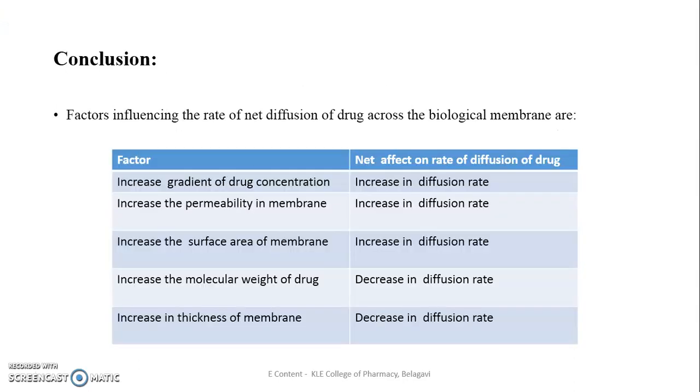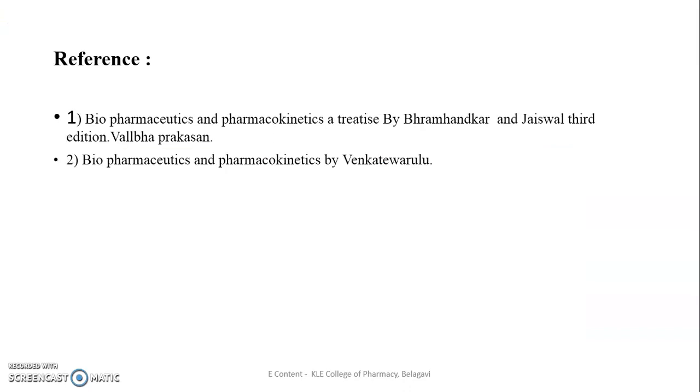So the conclusion is that the factors influencing the rate of absorption are as follows. An increase in the concentration gradient increases the diffusion rate. An increase in the permeability of the membrane increases the rate. An increase in the surface area of the membrane increases the diffusion rate. An increase in the molecular weight decreases the diffusion rate. An increase in the thickness of the membrane decreases the rate of diffusion. These are the references for this.